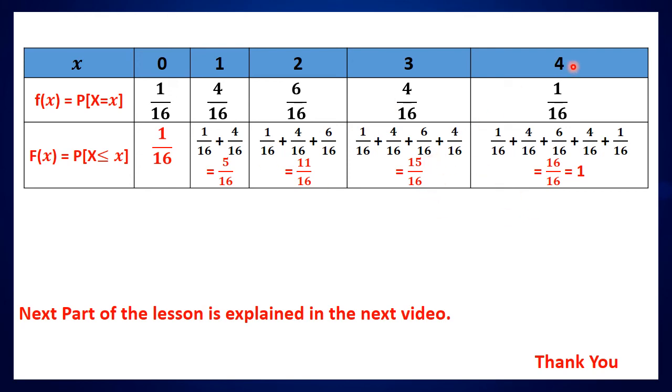And the next one, when X takes the value 4, the cumulative distribution function is F of 4. That is, P of X less than or equal to 4 means all these values can be there. So we have to add all these probabilities. In this case the random variable takes these values with the corresponding probabilities, so while adding all these probabilities we get the value 1. That is the total probability in this case, which is equal to 1.